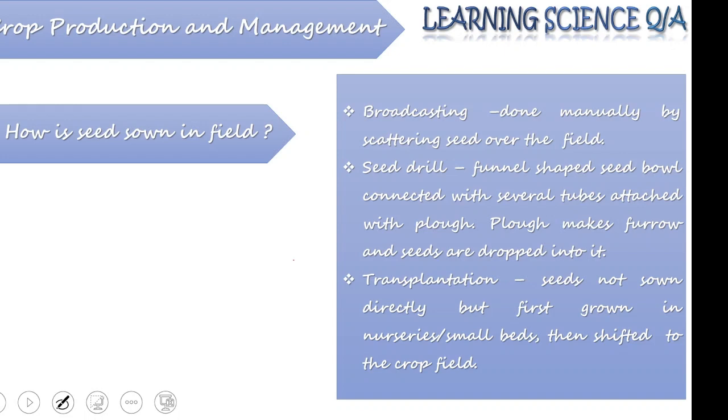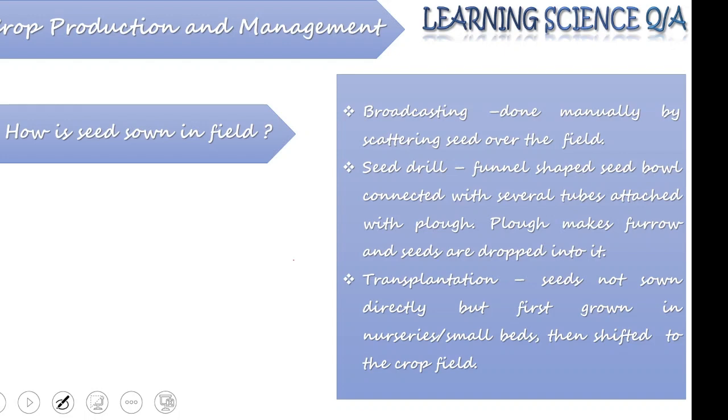Broadcasting is simply taking seed in your hand and scattering it over the field. This is very easy to do if the field size is small, so it can be done manually. You just need to spread the seed over the field and it's done.